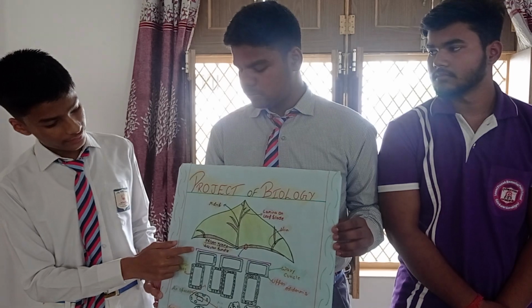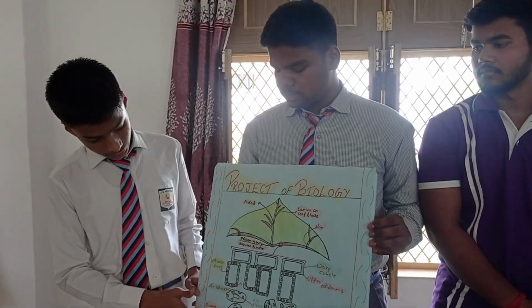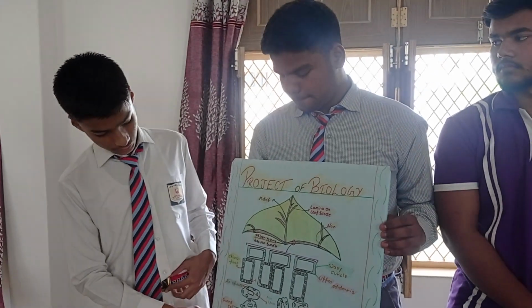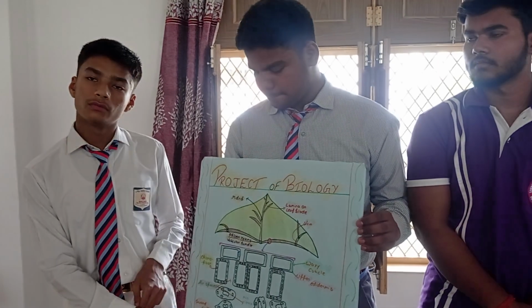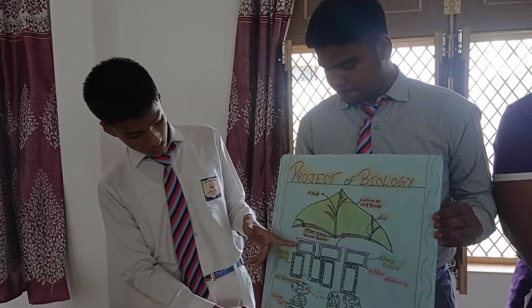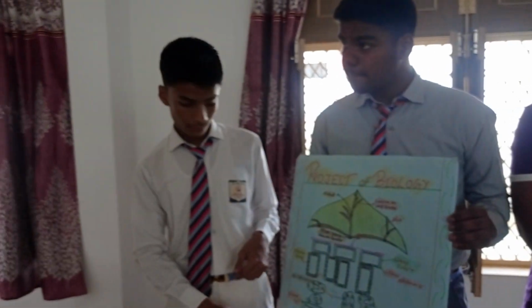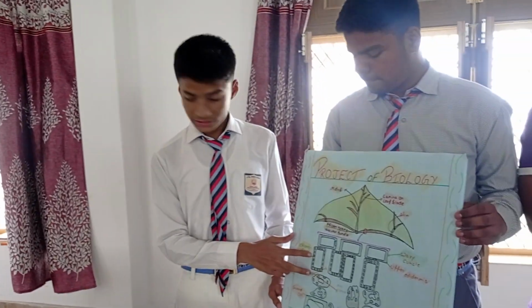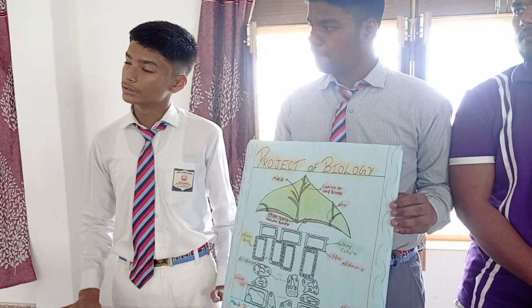There is a waxy cuticle above and below the leaf, which prevents water loss. And there is an upper epidermis and a lower epidermis. There is a cell known as mesophyll cells. Can you tell me the importance of mesophyll cells? Mesophyll cells are found in the middle of the leaf, and contain more and more chloroplasts for photosynthesis.